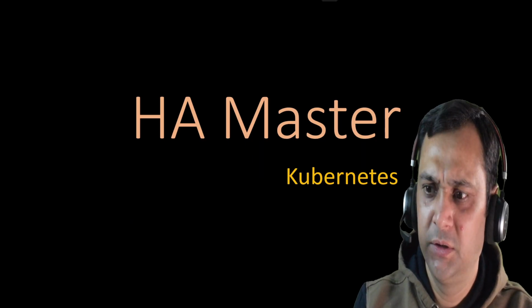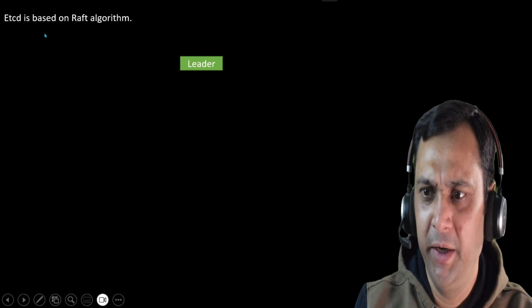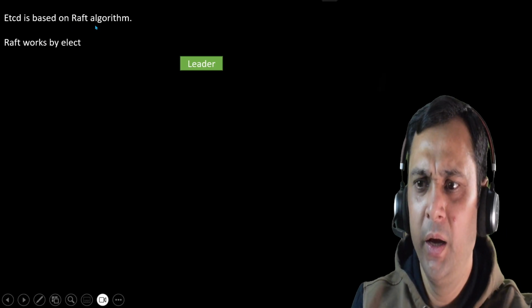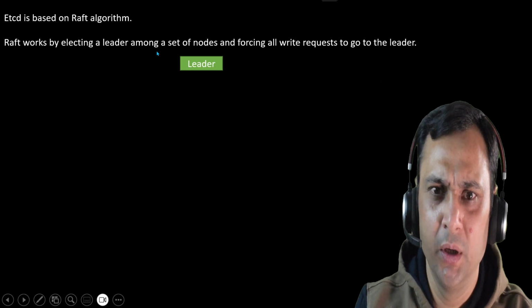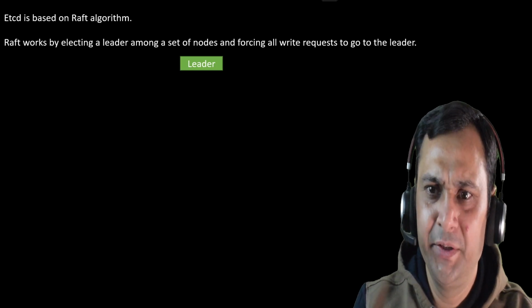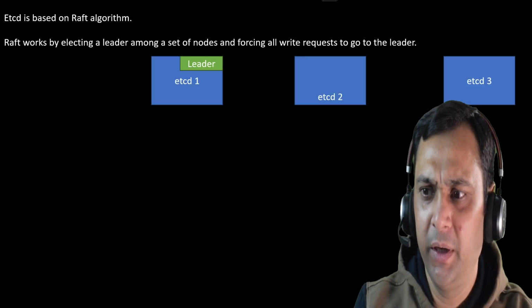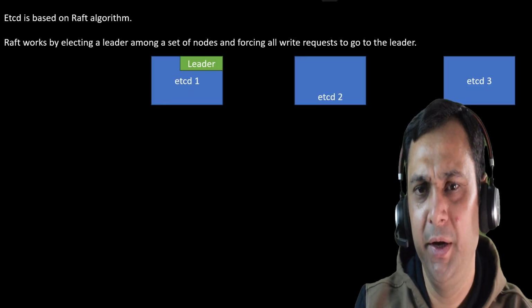Before beginning with this chapter, let's talk about etcd. It is directly linked with this. Etcd is based on the Raft algorithm, okay? Raft works by electing a leader amongst a set of nodes and forcing all write requests to go to the leader. Let's take an example that we have three etcd servers, or you can say three static